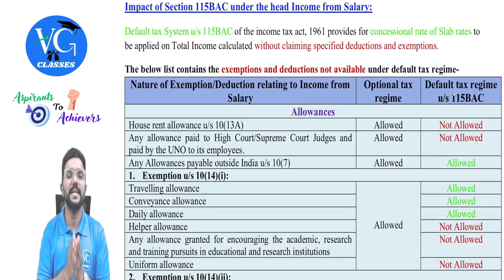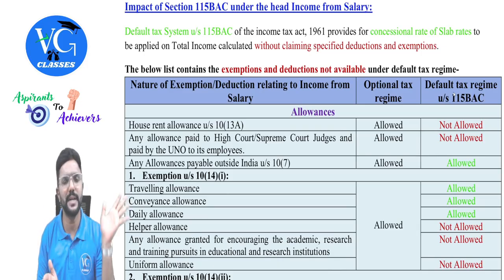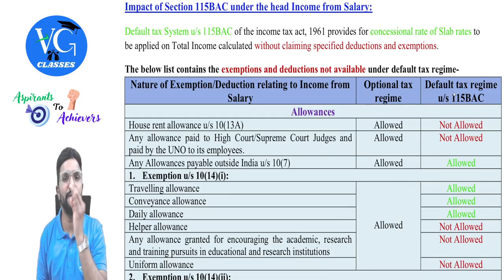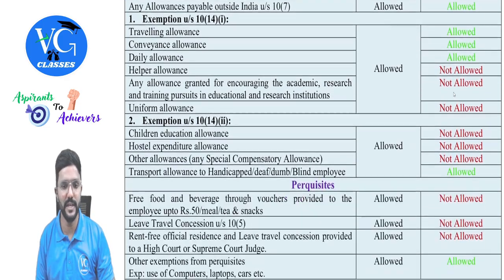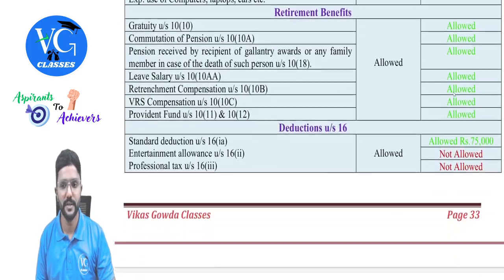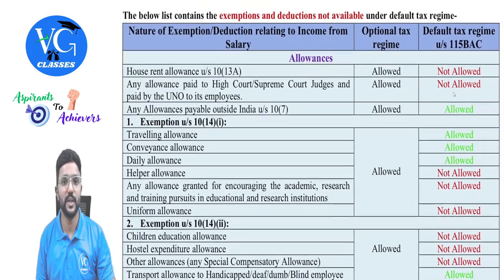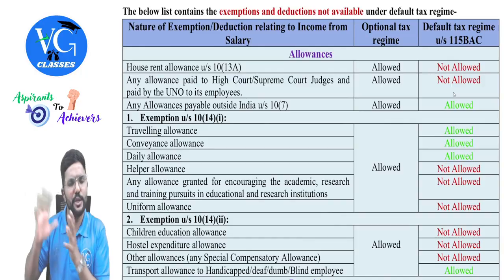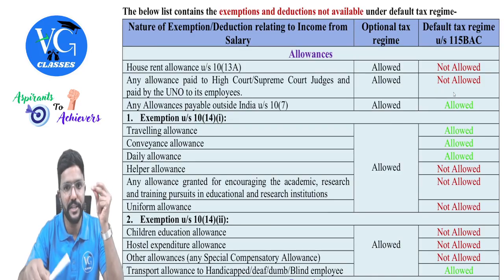Now, here I have given the list of exemptions or deductions which an assessee or employee cannot claim if they are following the default regime under section 115BAC. Actually, I have given the full list here, guys. Full list, but let us focus on what I have highlighted in red color. That is not allowed. Try to remember what is not allowed under the default regime, guys. Pay attention. Almost done.